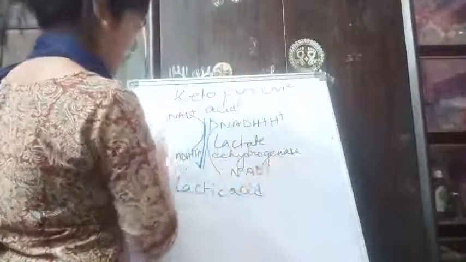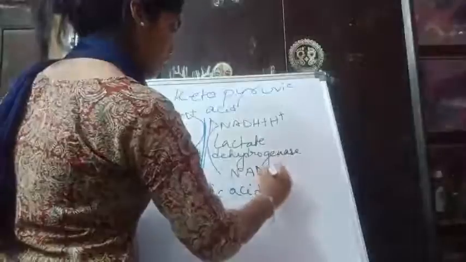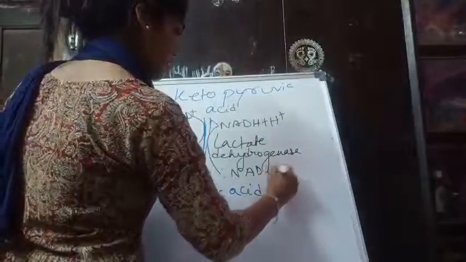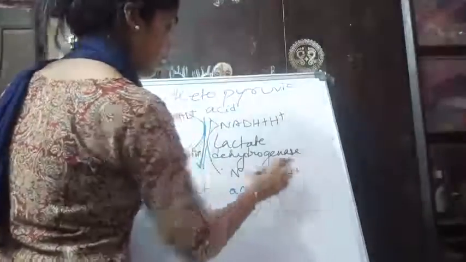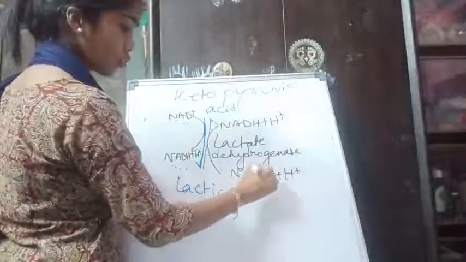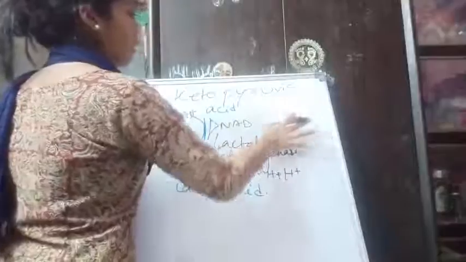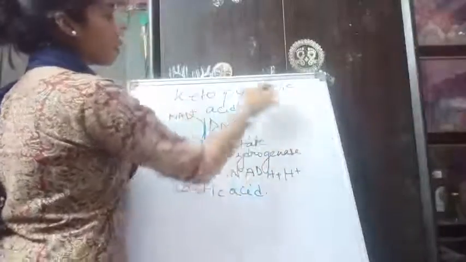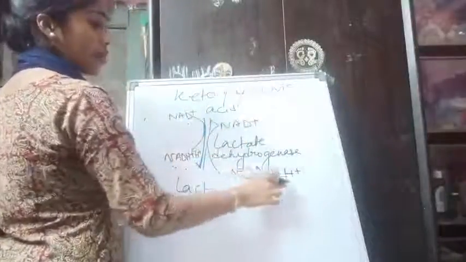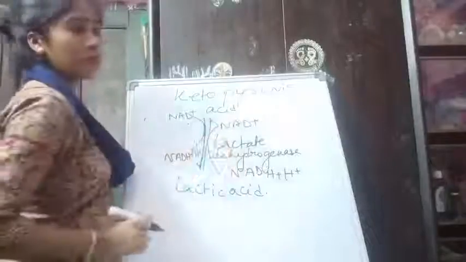That means it will be NADH plus H plus. The NADH plus H plus will donate the hydrogen to lactic acid, and by receiving those hydrogens, lactic acid will be converted to ketopyruvic acid. And when NADH plus H plus donates the hydrogen, it becomes NAD plus.